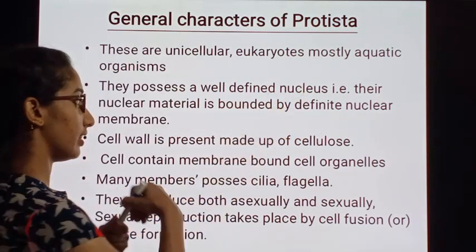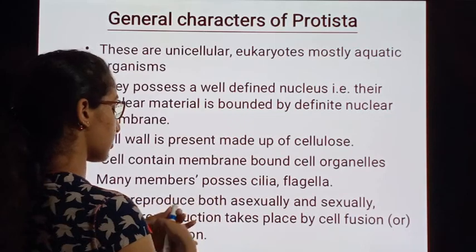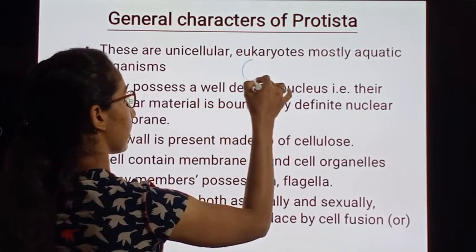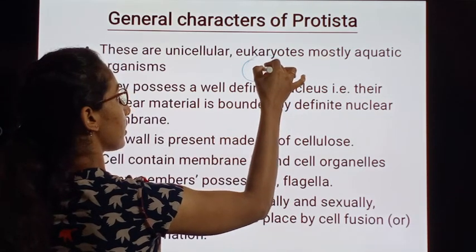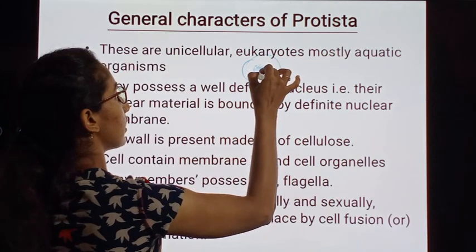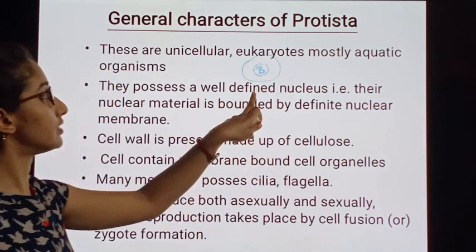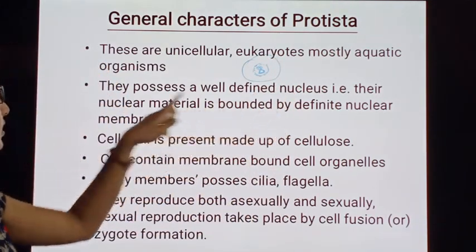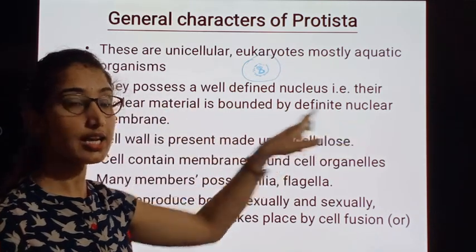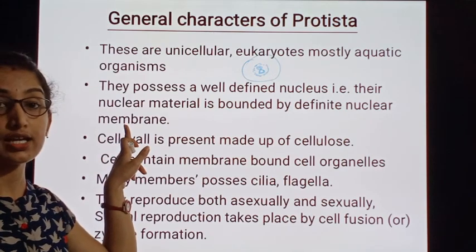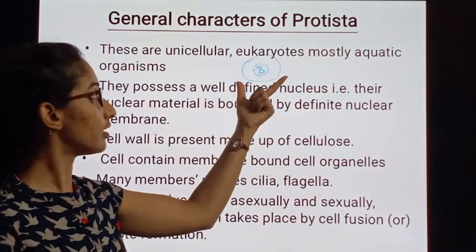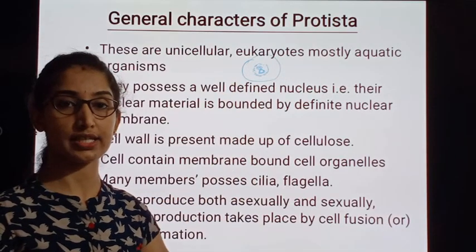That means if we consider this as a cell, their genetic material is bounded by the defined nucleus, with a definite nuclear envelope or nuclear membrane. What is the major difference between the eukaryote and the prokaryote?